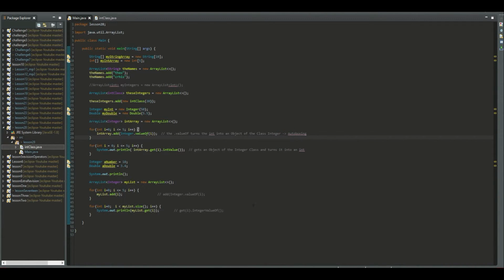So this is also the unboxing. Let's write it down also here. This is the autoboxing, and this is the unboxing. Autoboxing is when you turn a primitive int into an object of the class Integer, and unboxing is when you take an object of the Integer class or another wrapper class and turn it into an int, a primitive type.